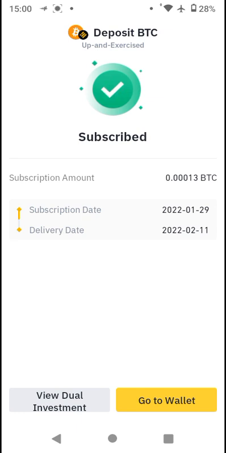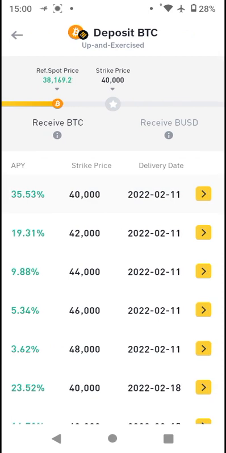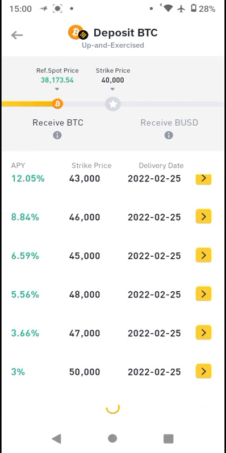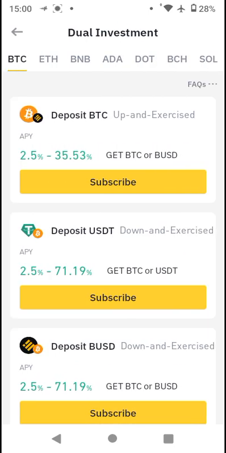So this is the subscription deal. We successfully made a deposit and we have subscribed. So you can now view your dual investment. You click on view your dual investment, you go over to the end option. You can be able to view your dual investment feature.